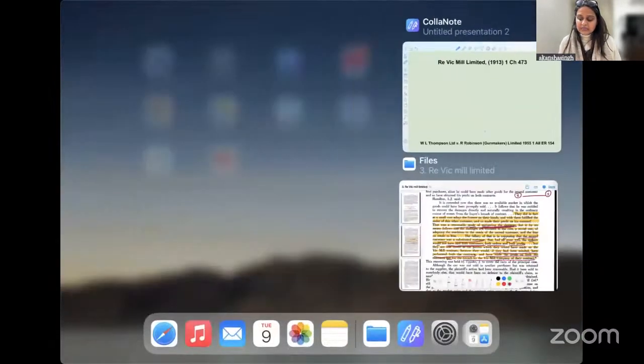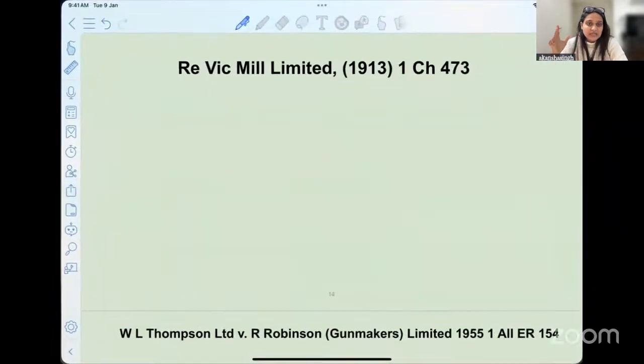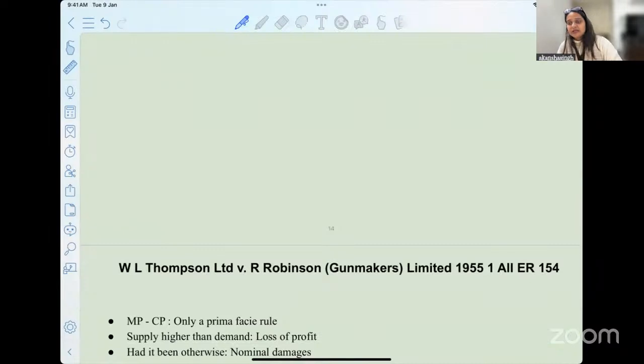So we have read this important essential part also, wherein, see, even though the case is related to a sale transaction, this does not per se talk about mitigating the damages, but does it cover the conduct of the party? It does. So accordingly, be very mindful when you're writing your answer. If I have read in this judgment also, we are covering the concept of section 73 explanation, I will use this judgment because I've already learned it, right? From my exam perspective, I would rather use this also in my answer. But obviously, keeping the time limit in your mind when you are actually writing your answers. Okay.